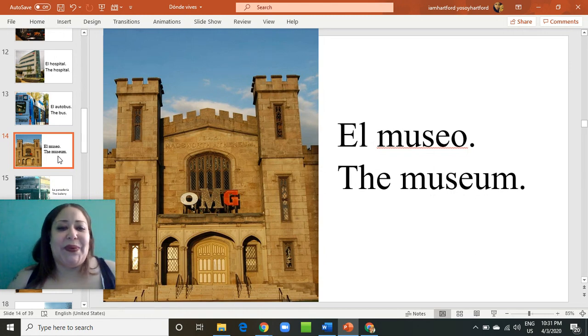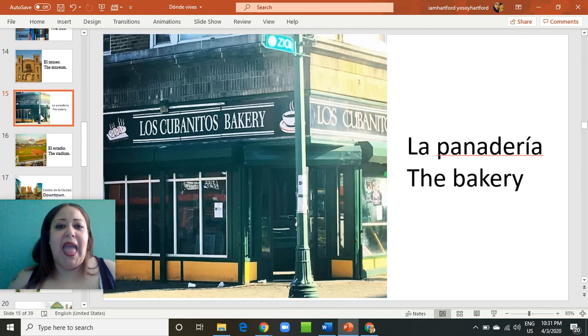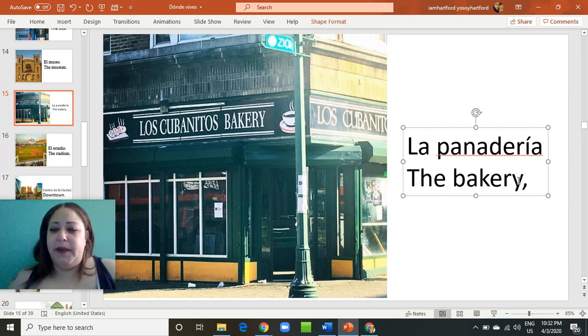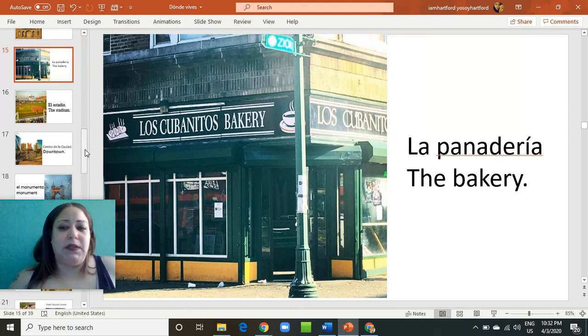El museo. Yes, I know you guys go to El Museo, the museum, a lot with the school. La panadería, the bakery. Forgot the accent here. Oops. La panadería. Panadería has a very special letter too, the I. Oh, I think you guys are so ready to be using all those special words.